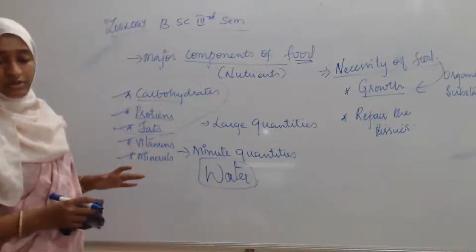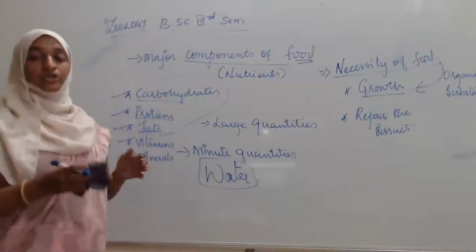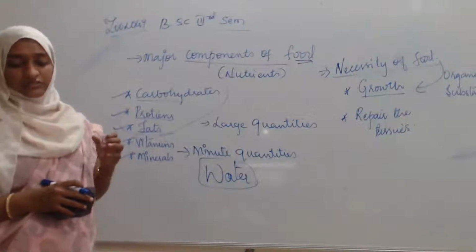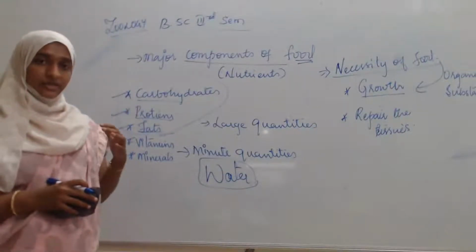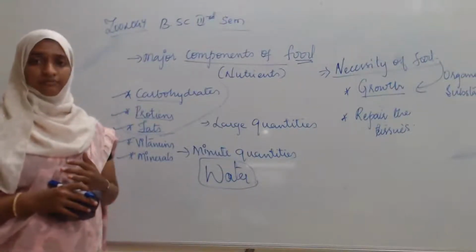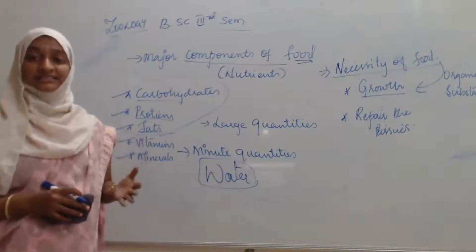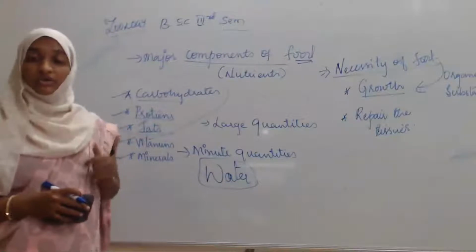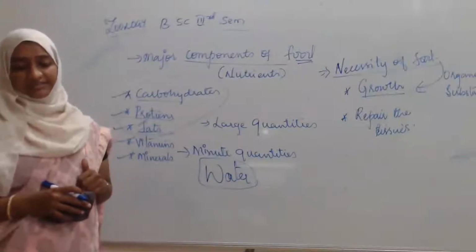These macromolecules are not going to be utilized by our body directly, in their original form. They have to be digested; they have to undergo a certain process for utilization by the cells.